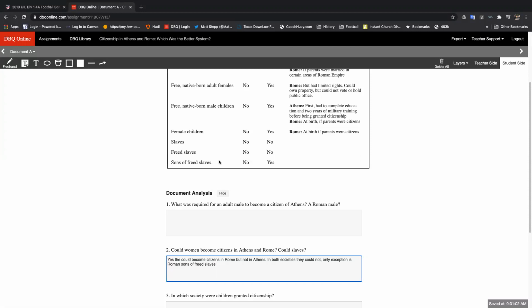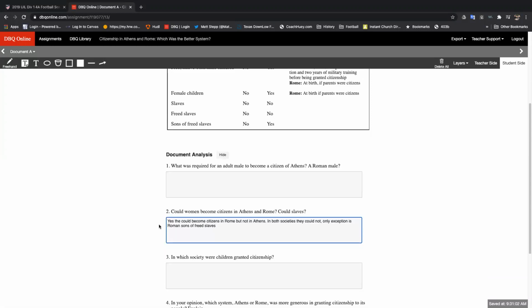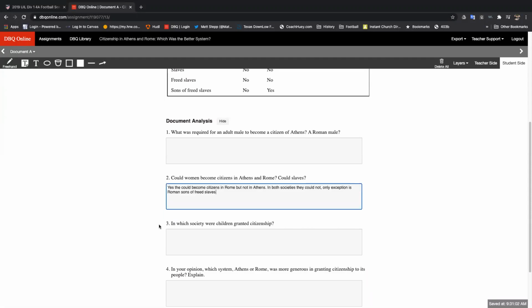Is my answer descriptive? Does it say exactly what it is? It's not just yes or no. Okay, so when you answer these questions, make sure you fill them in with something that actually puts it in there. Okay, the other one you said you want to do is number 3.